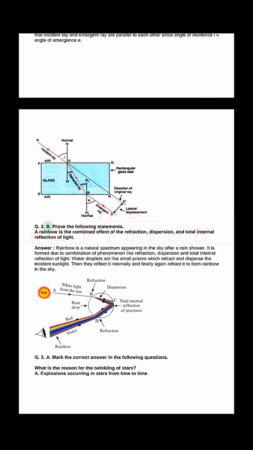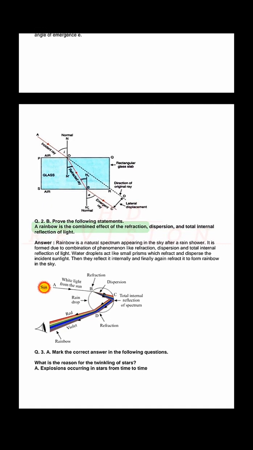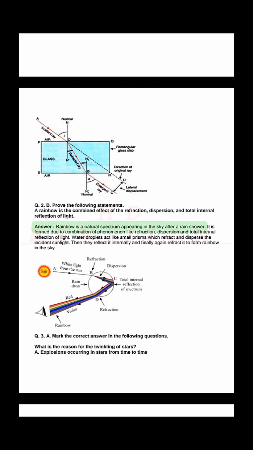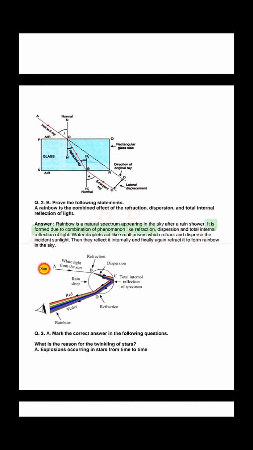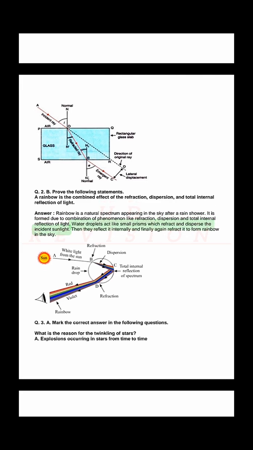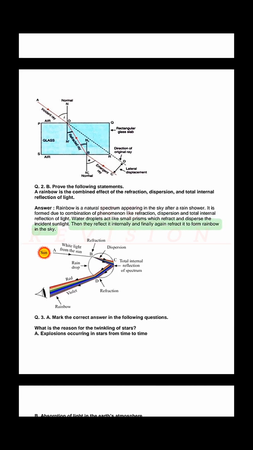Q. 2. B. Prove the following statements. A rainbow is the combined effect of the refraction, dispersion, and total internal reflection of light. Answer. A rainbow is a natural spectrum appearing in the sky after a rain shower. It is formed due to a combination of phenomena like refraction, dispersion and total internal reflection of light. Water droplets act like small prisms which refract and disperse the incident sunlight. Then they reflect it internally and finally again refract it to form a rainbow in the sky.